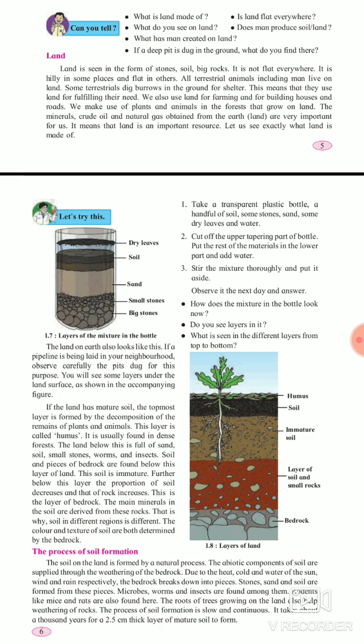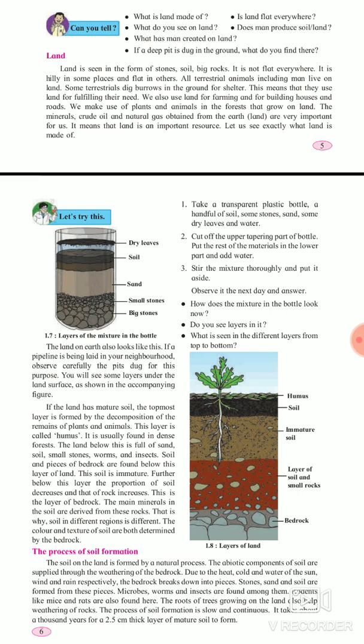Some terrestrial animals dig burrows in the ground for shelter, like rats and snakes. This means they use land for fulfilling their needs, the same as man. Man also constructs houses on land. We also use land for farming and for building houses and roads. We make use of plants and animals in the forest that grow on land.